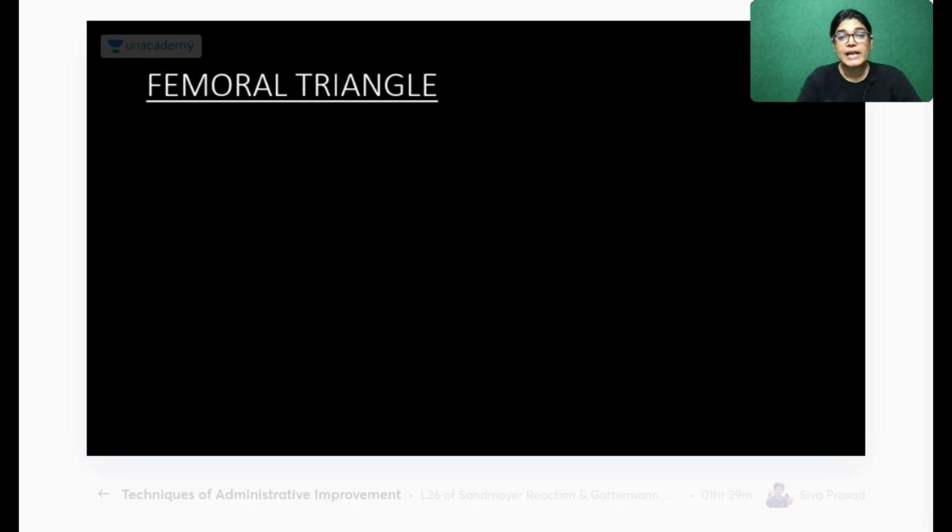Now, the first thing about femoral triangle is where it is located. So it is exactly lying where?